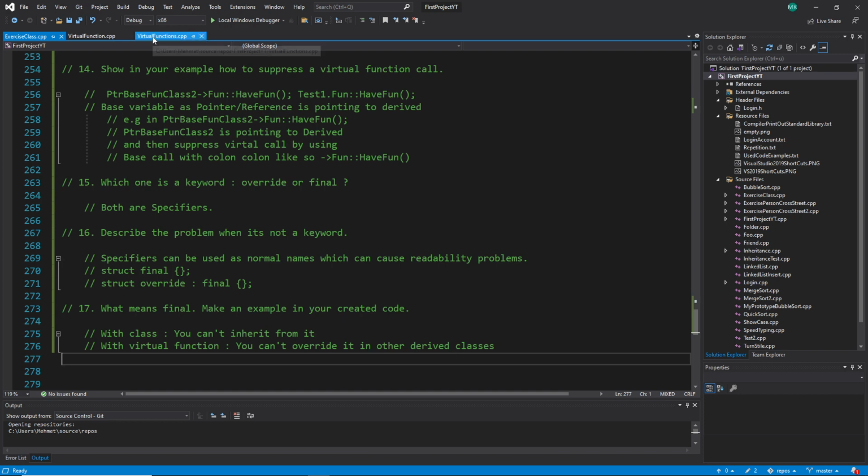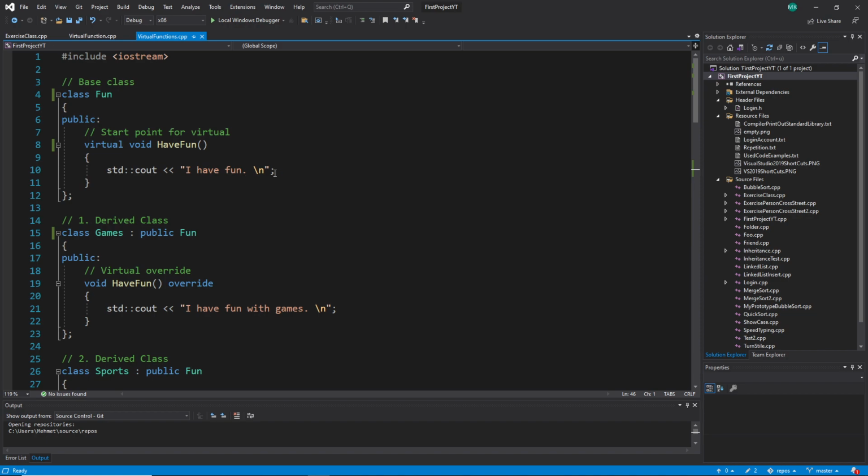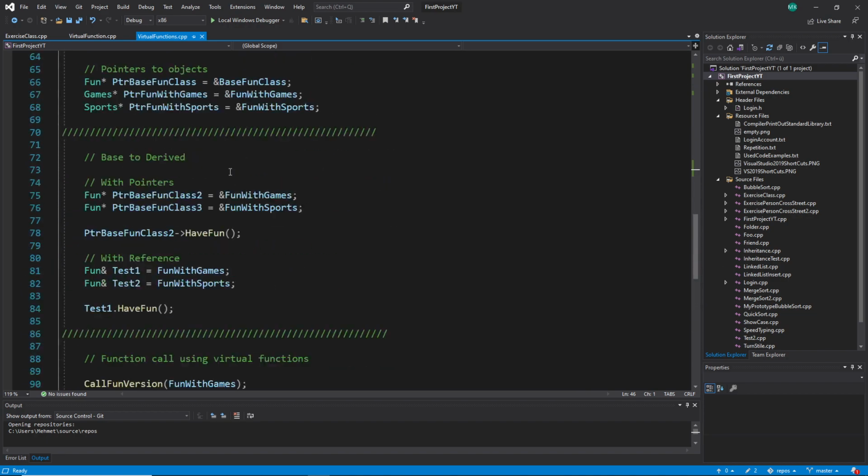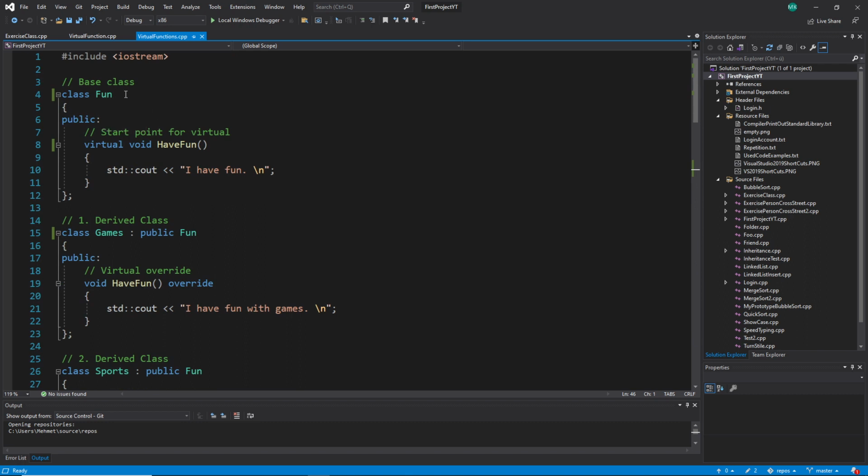So let's go to an example. You can see I use my example again with the virtual function and the fun class. To make an example, let's start with the class, because we just saw that final can be used in two places, with classes or with virtual functions.